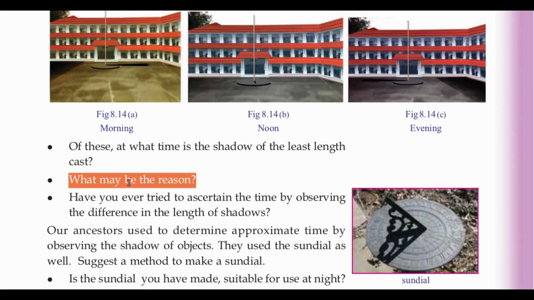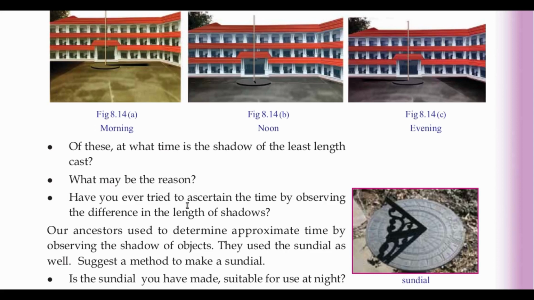Because when the light falls on an object, the path of the light is hindered, and so the shadow of the object is formed. At noon, the sun is above the flagpole. So, at that time, the shadow of the least length is cast. Hence, we get the shortest shadow.